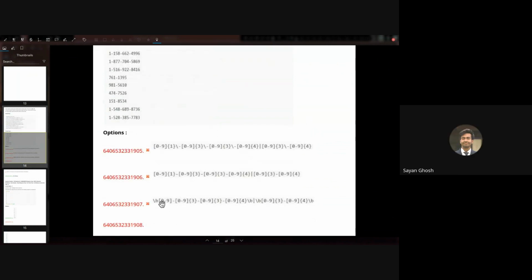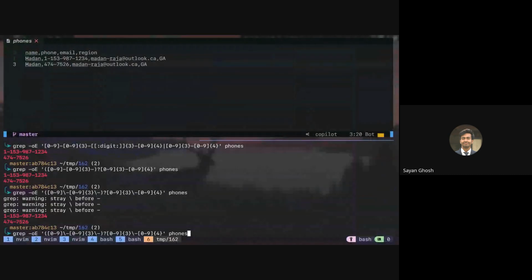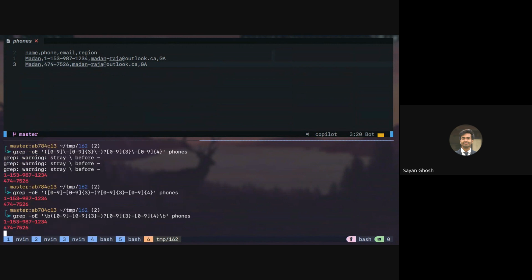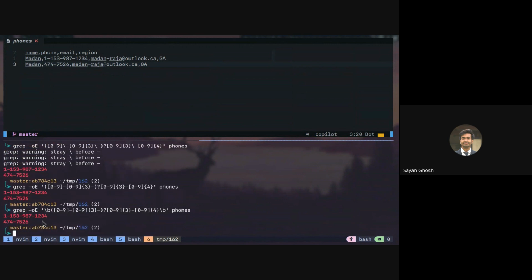If we use \b here as well, the answer will be the same. Let me remove the backslash before the hyphens. If we add the \b here and here, it will still give the same output, because we have commas to the left and right of it. So this is also a correct solution.